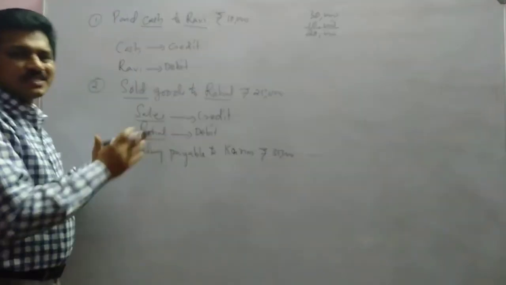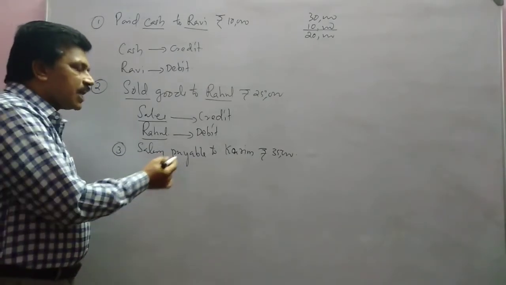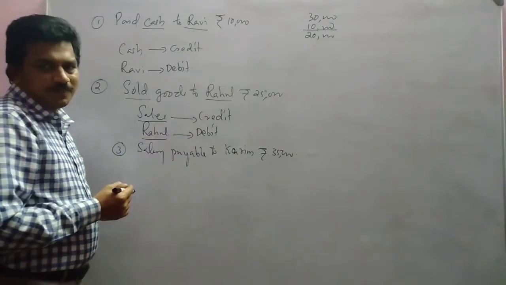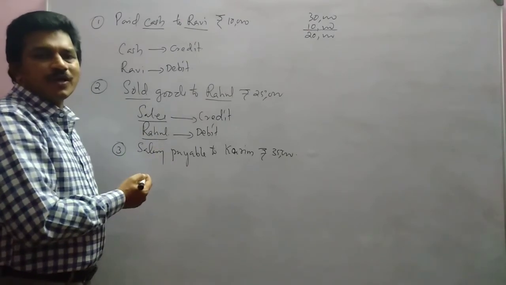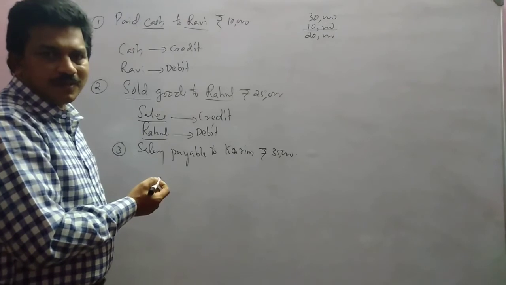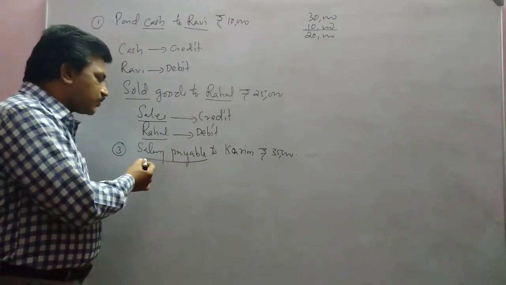See, this is a typical example. Why? Because salary is payable to Karim. We have to pay salary to Karim. Isn't it?